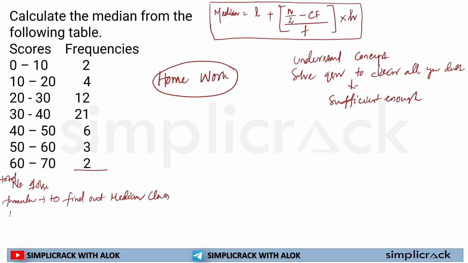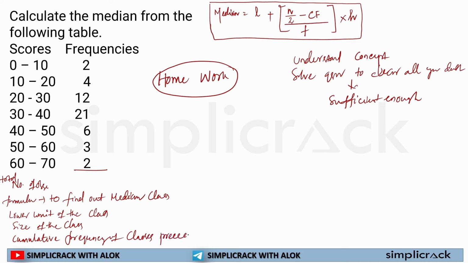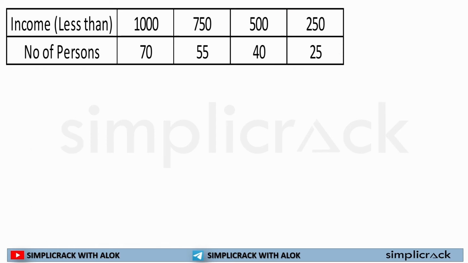Once you find out the median class, lower limit of the class, size of the class, then here cumulative frequency of classes preceding median class.